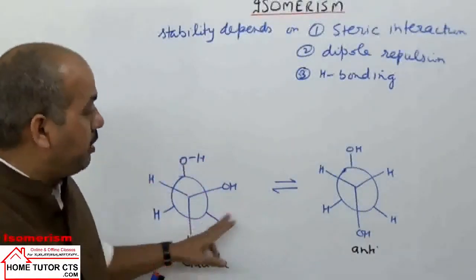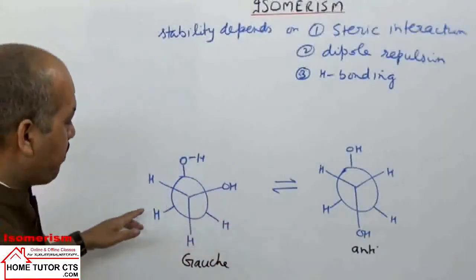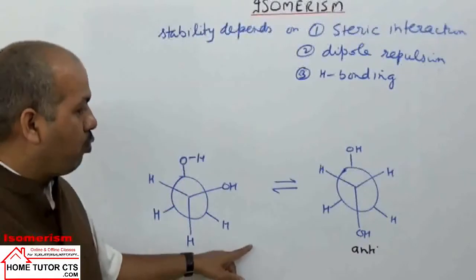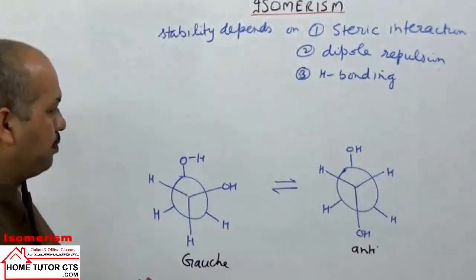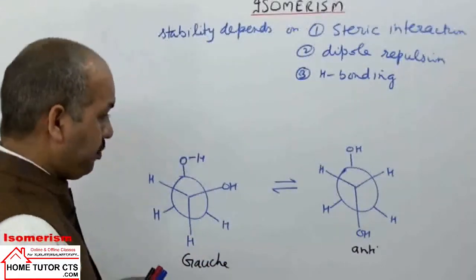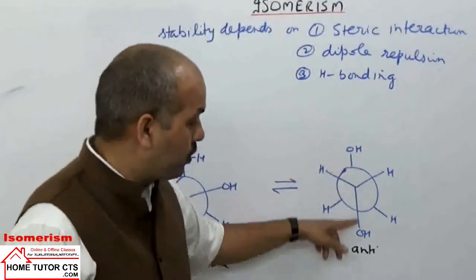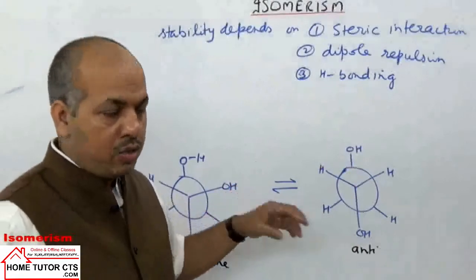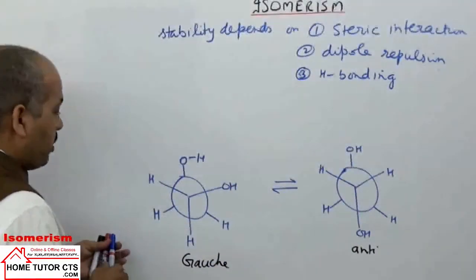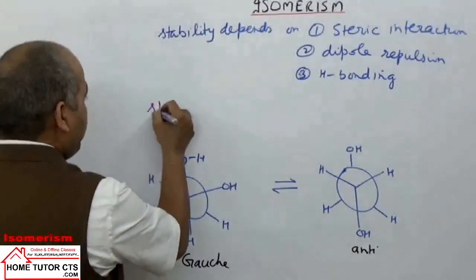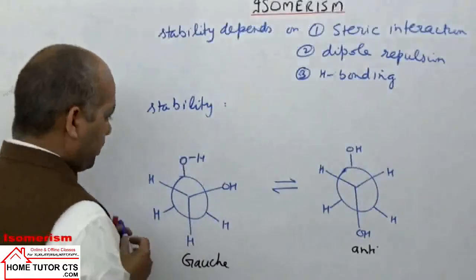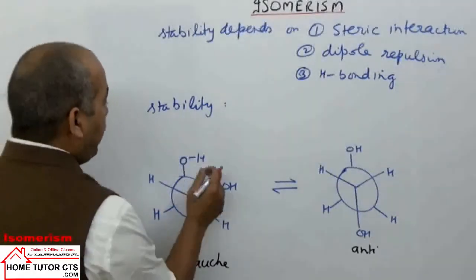Now I have given an example of it. See, here is the Gauche conformation. The compound is ethane-1,2-diol, glycol. This is the Gauche conformation, and this is the anti conformation. In the anti conformation, the two OH groups are away, so it is supposed to be more stable. But in this case, the Gauche conformation is more stable compared to anti. What is the reason? Hydrogen bonding.